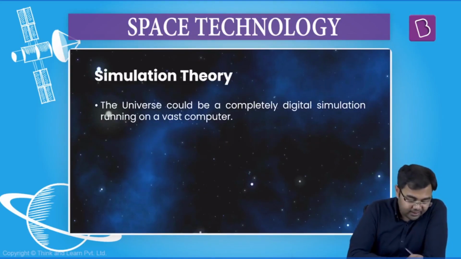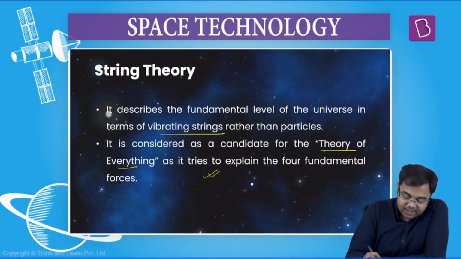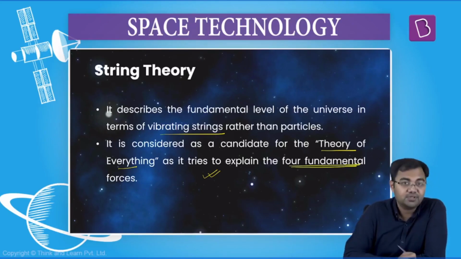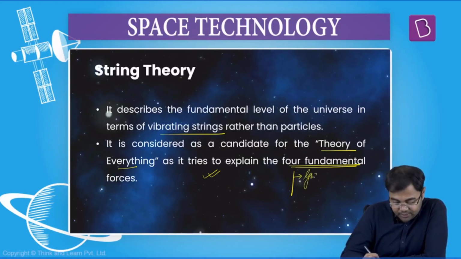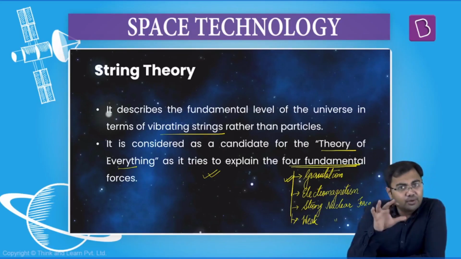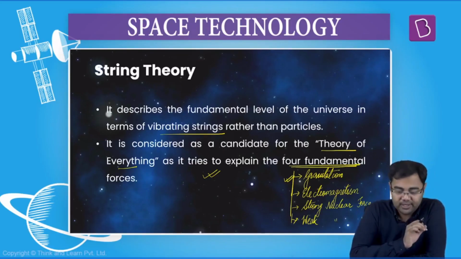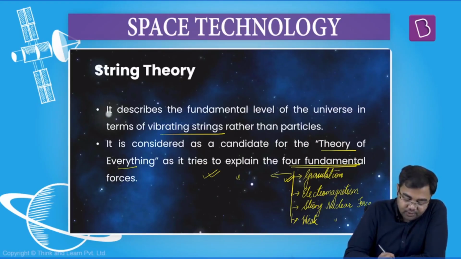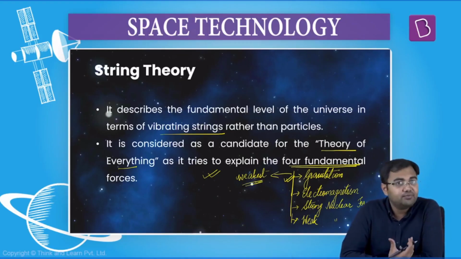Now, let me go back to string theory here. In string theory, we are talking about the four fundamental forces: the force of gravitation, the force of electromagnetism, strong nuclear force, and weak nuclear force. All right. Out of these, gravitation, as we just discussed, works only at the macro level. It does not work at very small levels. And it is actually the weakest of all the forces. Of all these four forces that we have, gravitation is the weakest force.